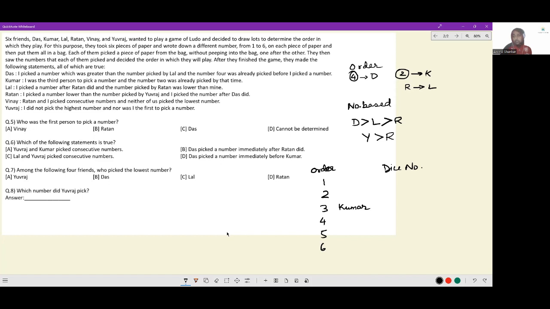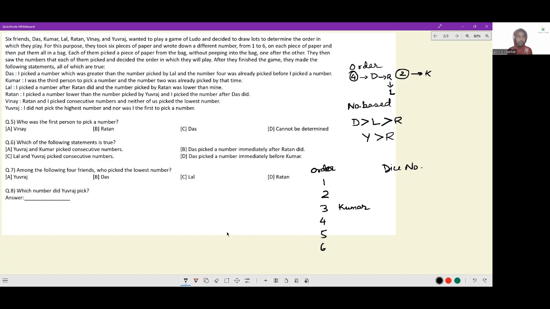So first Das, and after that, Ratan. And I know after Ratan, Lal picked. So I can combine these two and also say, after Ratan, I need Lal. After Ratan. I picked a number lower than the number picked by Yuvraj. And I picked the number after Das did.